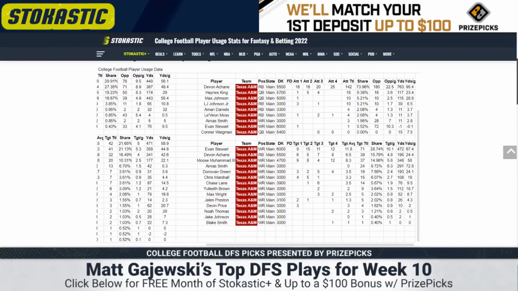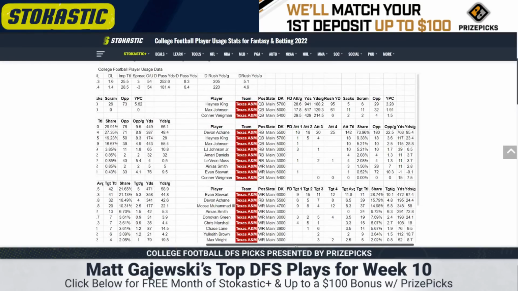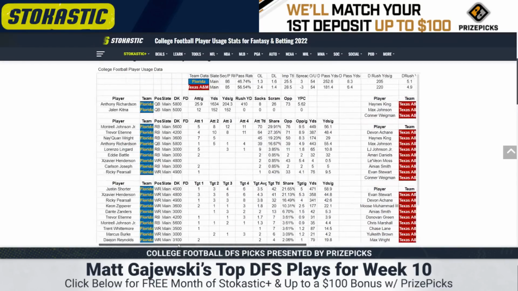And last thing to mention on this game, it looks like Justin Shorter is questionable for the game. There was a report out there that he's questionable, so I would just watch Justin Shorter. Obviously, if he's out, I wouldn't prefer him. I think they probably move to Trent Whitmore as the next receiver up, but I don't think that's a guarantee. I would probably just play Xavier or Pearsall in that instance.